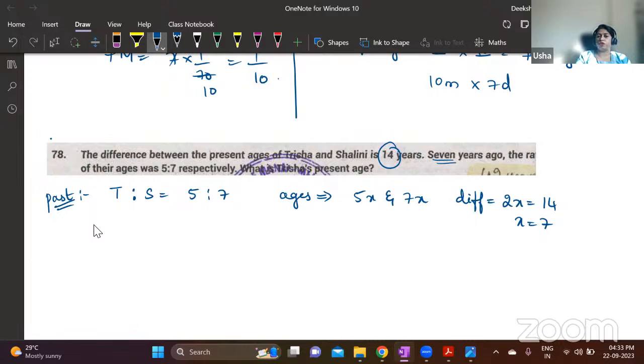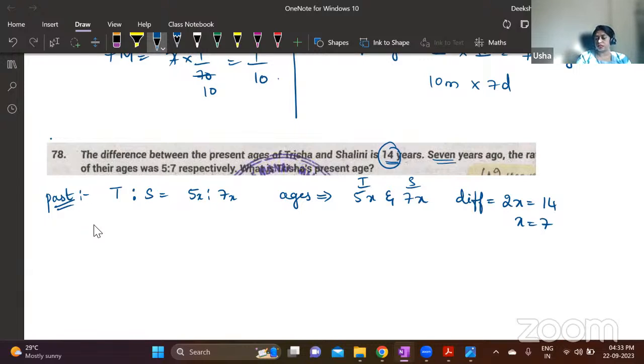Again, in the ratios video, I have explained this. Whenever you have a ratio like this, to take individual values, Trisha's age is 5x years, Shalini's age is 7x years. The difference between the ages is 2x, and that is equal to 14. Because when the difference between the ages of two people is given, forever the difference is going to be the same, whether it is past or present.